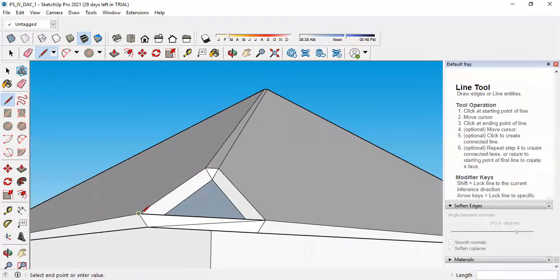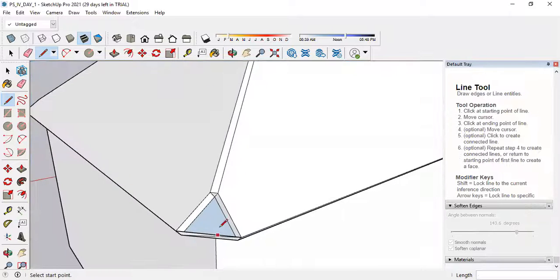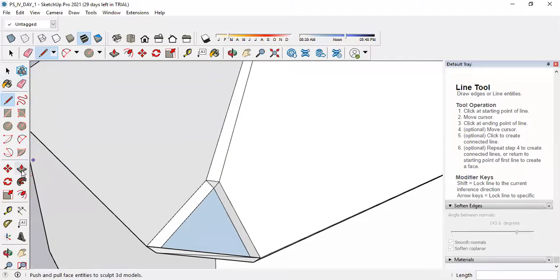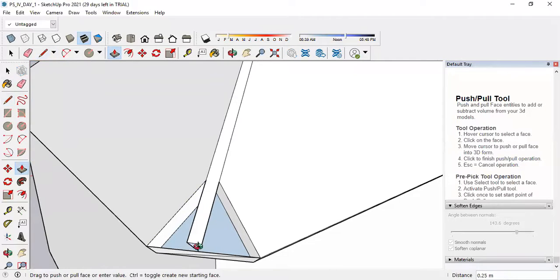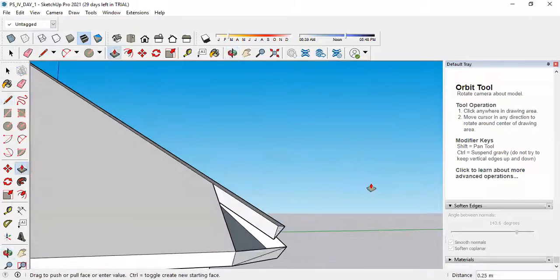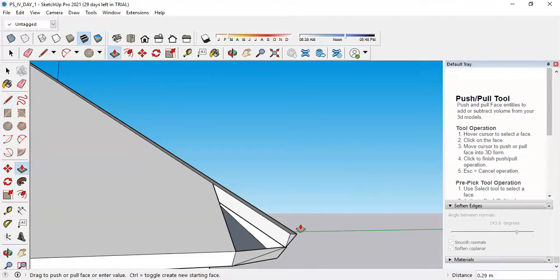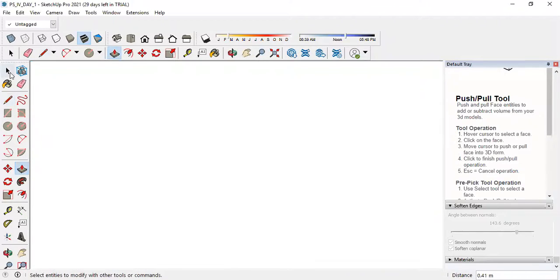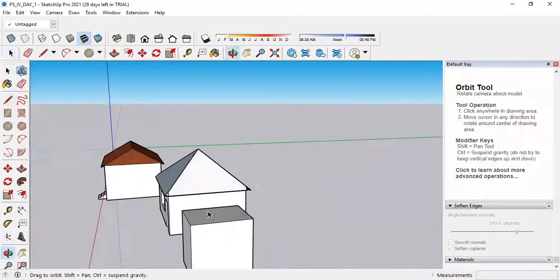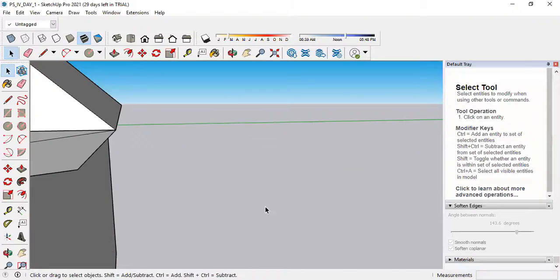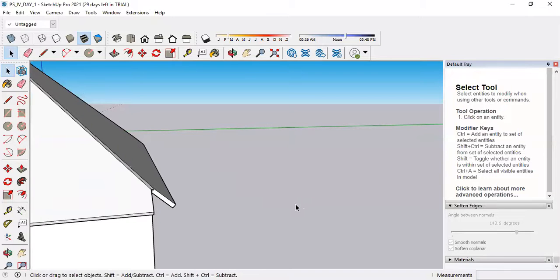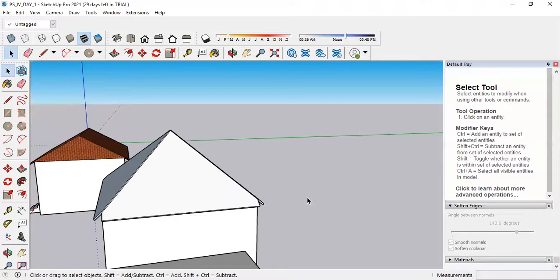Now the bottommost plane is getting closed, but for the topmost there is an issue. So you have to try some different methods for this. Okay, why is it not getting closed? Because it is not in a straight line. Okay, better way, Control Z. I have a different idea for this.